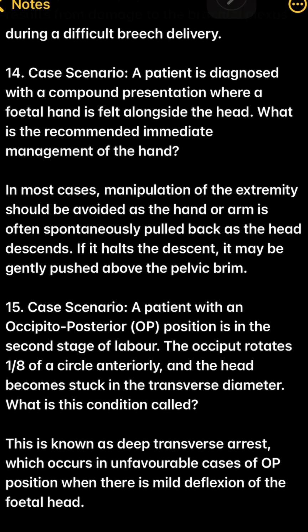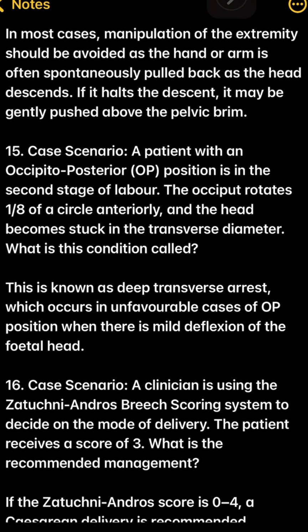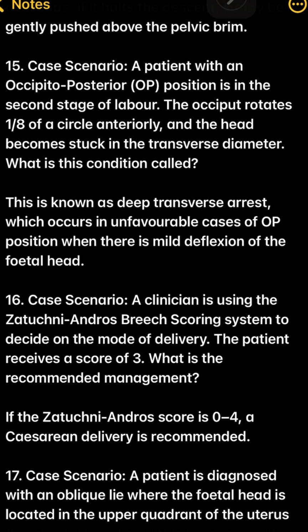15. Case scenario. A patient with an occipito-posterior (OP) position is in the second stage of labor. The occiput rotates 1/8 of a circle anteriorly, and the head becomes stuck in the transverse diameter. What is this condition called? This is known as deep transverse arrest, which occurs in unfavorable cases of OP position when there is mild deflection of the fetal head.